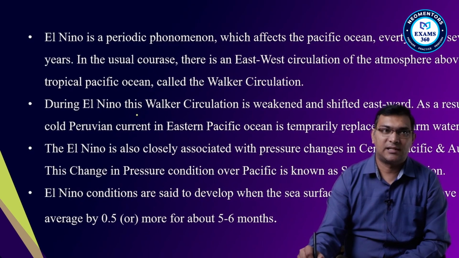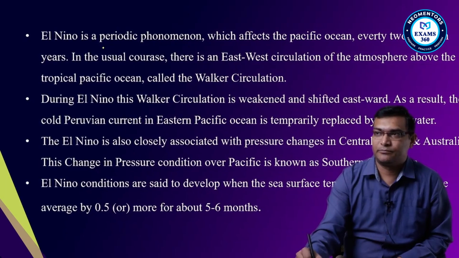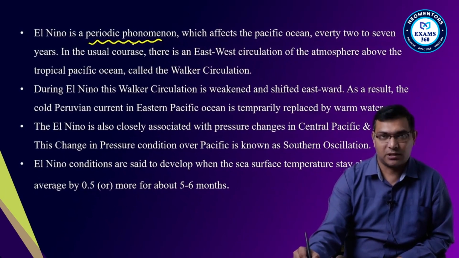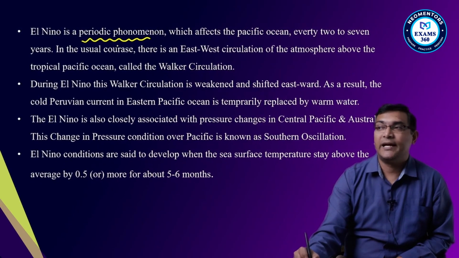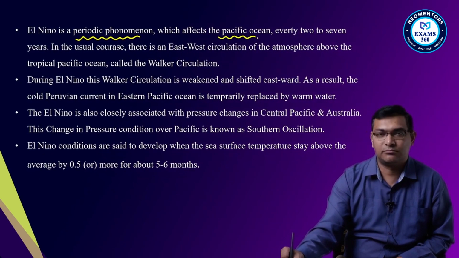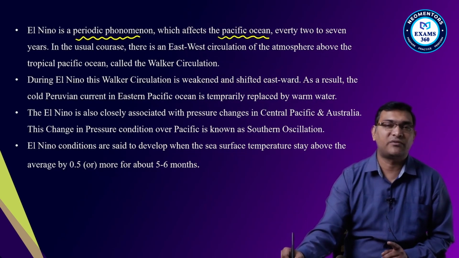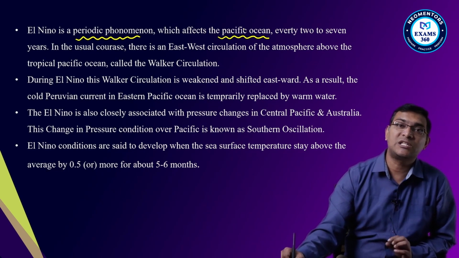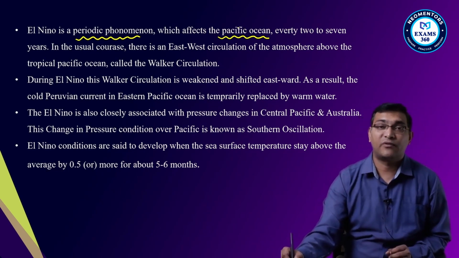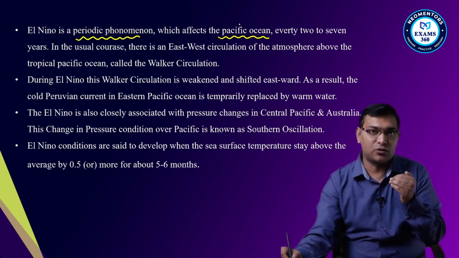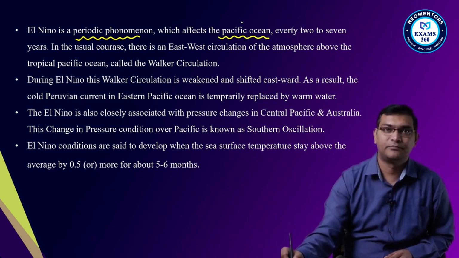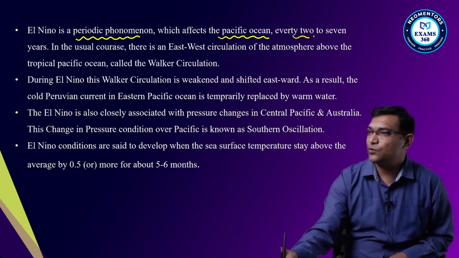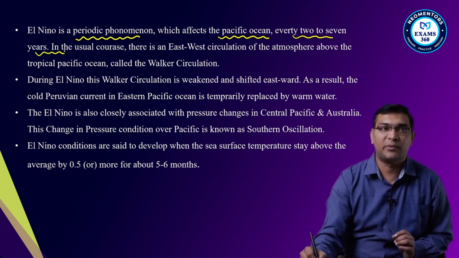So first, El Nino is a periodic phenomena which occurs around 25th December at the Peruvian coast. It affects the Pacific Ocean, the eastern part of the Pacific Ocean at the Peruvian coast. Generally, the southeast trade winds which are blowing from your Peruvian coast will be weakened. How and why they are weakened, let us see. Every 2 to 7 years, this phenomena occurs.